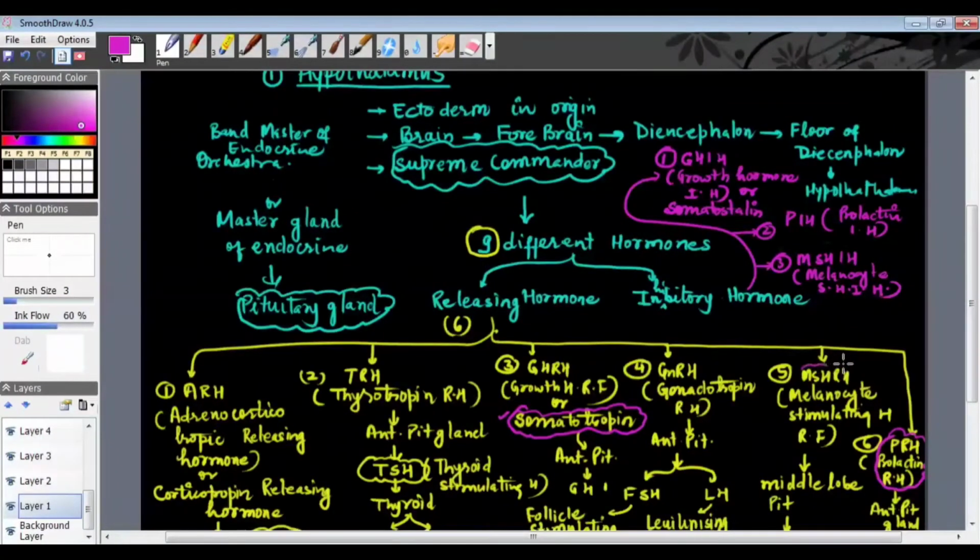You can understand that this is antagonistic, opposite in functioning to the MSHRH, because MSHRH was inducing the middle pituitary to secrete more MSH, and MSHIH inhibits the middle pituitary from secreting more MSH hormone. In this way, a total of 9 hormones are released from the hypothalamus, and out of these 9, 6 are releasing hormones and 3 are inhibitory hormones.